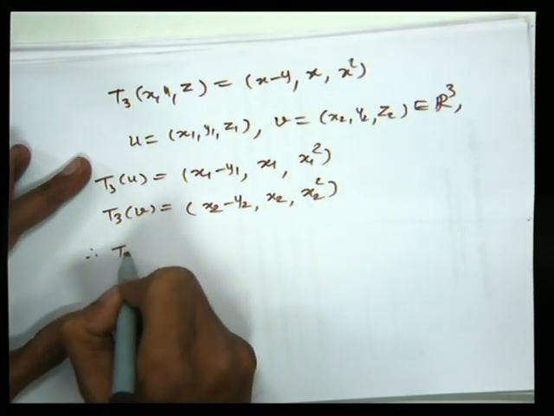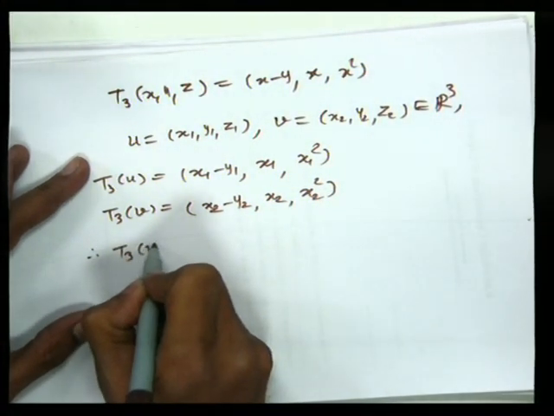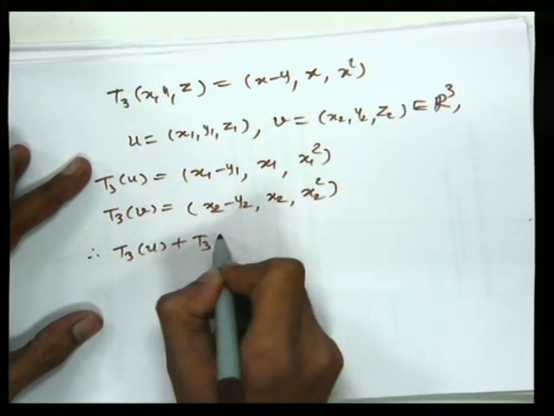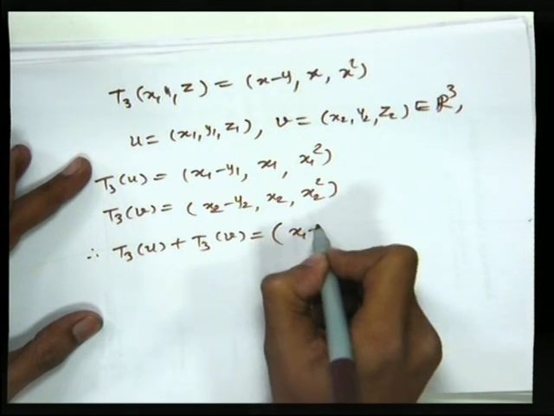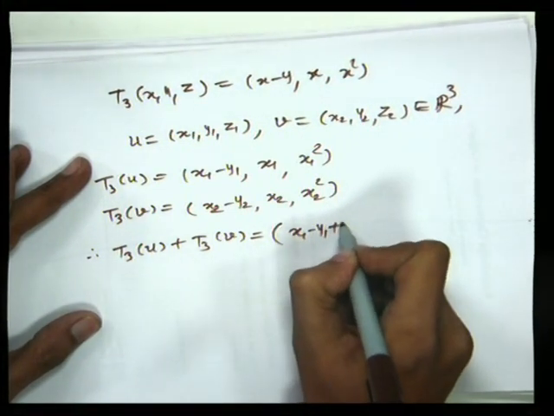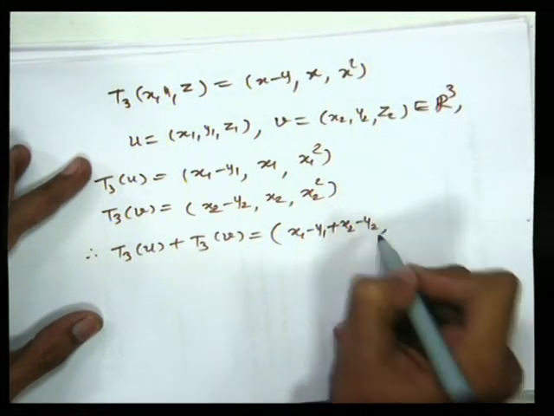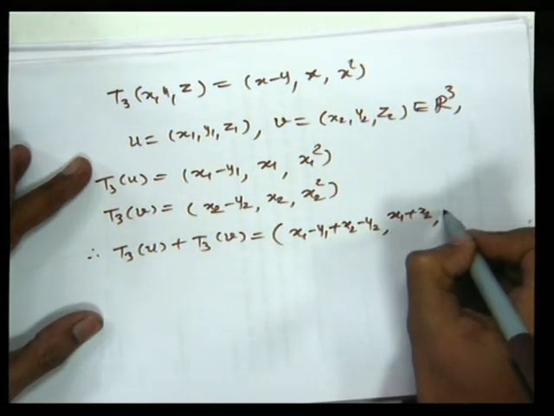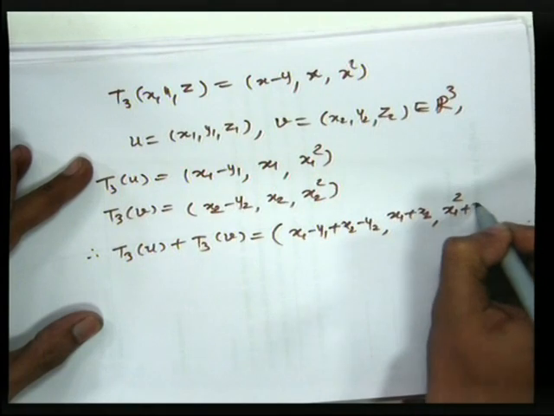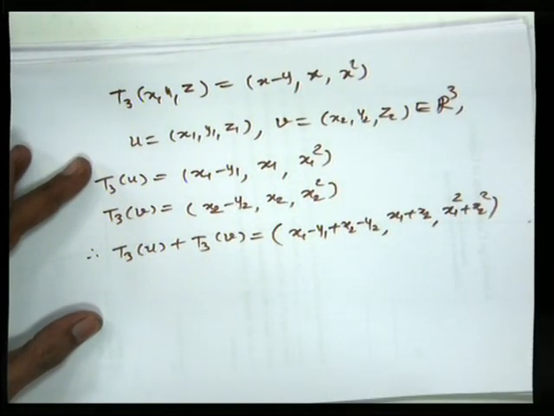Therefore, if we add this, T3 of u plus T3 of v will be x1 minus y1 plus x2 minus y2, x1 plus x2, x1 squared plus x2 squared.